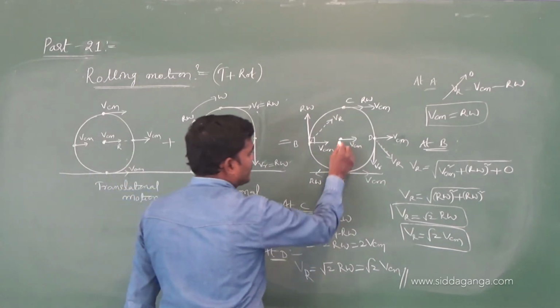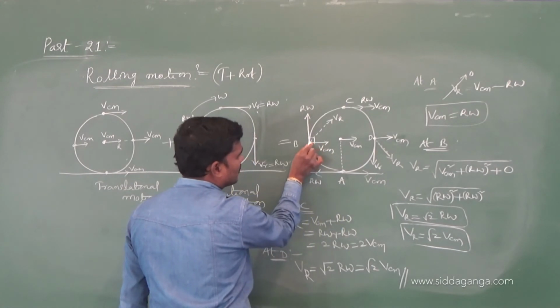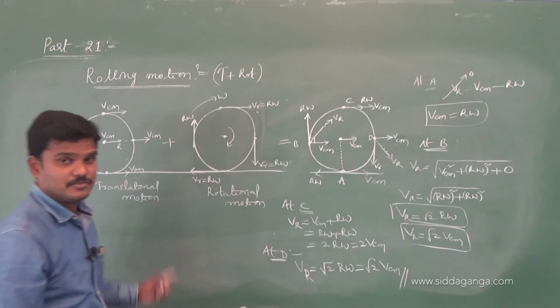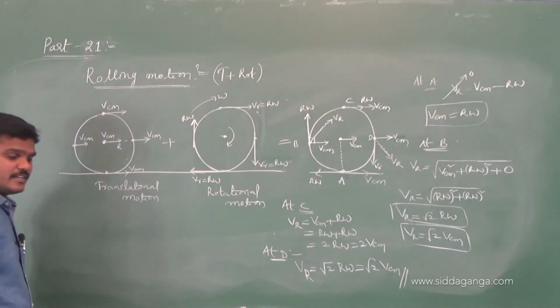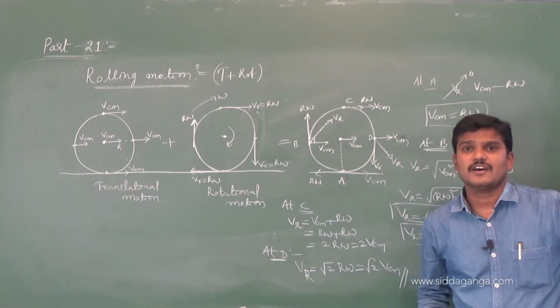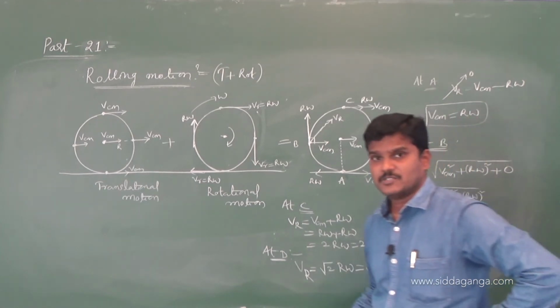See, at this point, you draw a normal for this resultant velocity. Okay, I will draw it next time; you take this up to now. So I calculated. So what is rolling motion? Rolling motion is nothing but a combination of translatory motion and rotational motion. So you take up to here, I will continue next one.